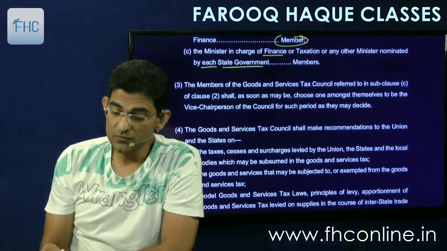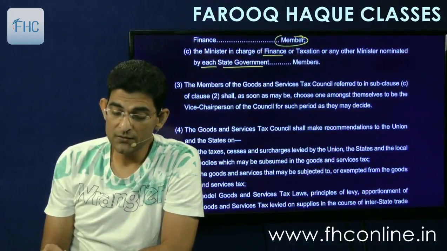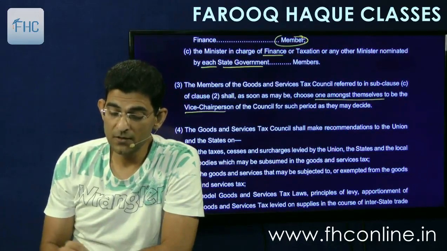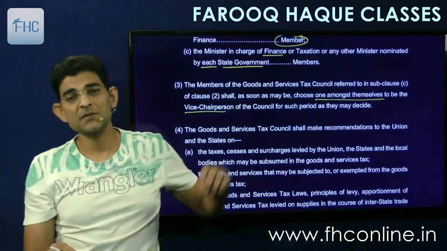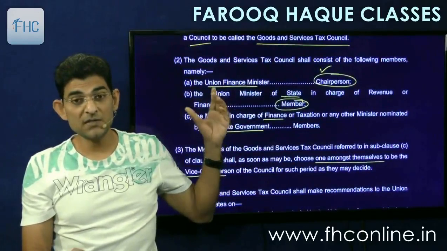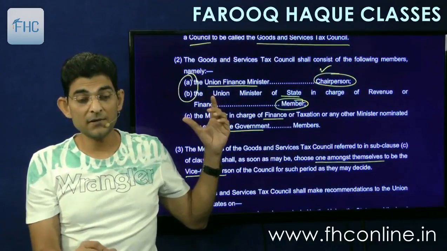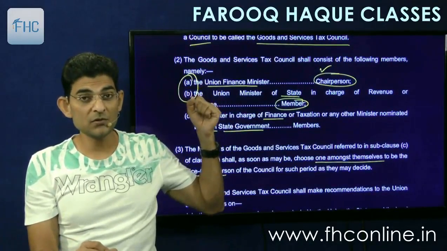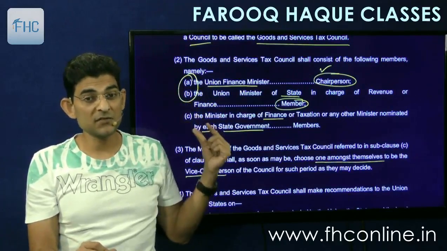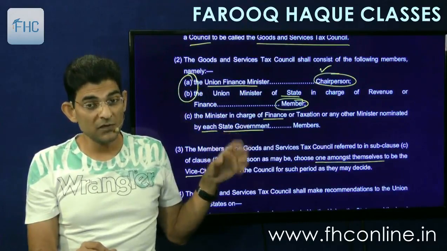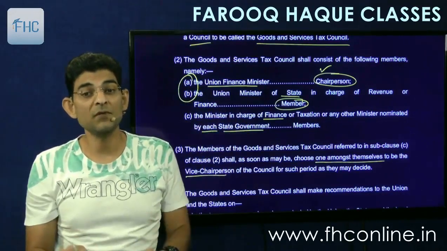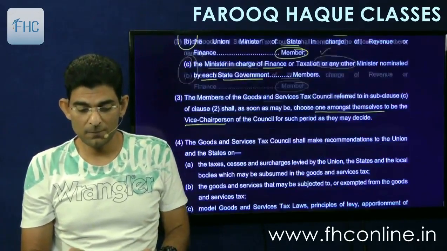Then the members of the council referred to under C of 2 shall, as soon as may be, choose one amongst themselves to be the vice chairperson of the council for such period as they may decide. Now see, there are A, B and C, 3 points. A and B, these two people are of the central government. C is of the state governments. So these 29 state finance ministers will choose one among themselves to be the vice chairperson. Okay.